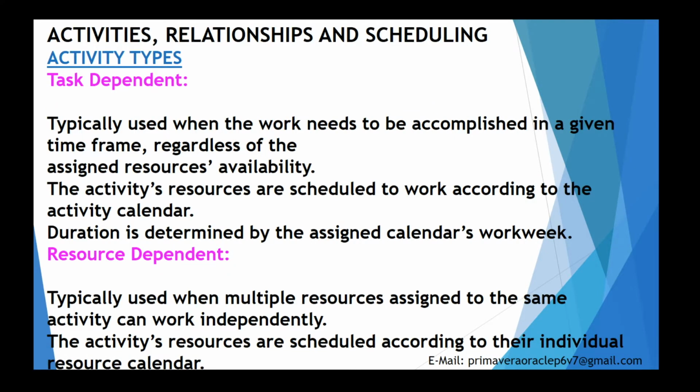So we will talk about activity types. First, task dependent, typically used when the work needs to be accomplished in a given time frame regardless of the assigned resources' availability. The activity resources are scheduled to work according to the activity calendar. Duration is determined by the assigned calendar work week. Second one is resource dependent, typically used when the multiple resources assigned to the same activity can work independently. The activity resources are scheduled according to the individual resource calendar.